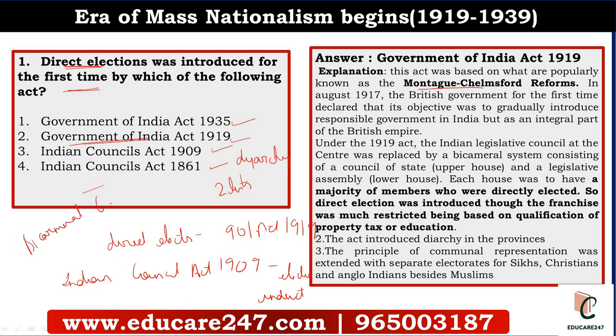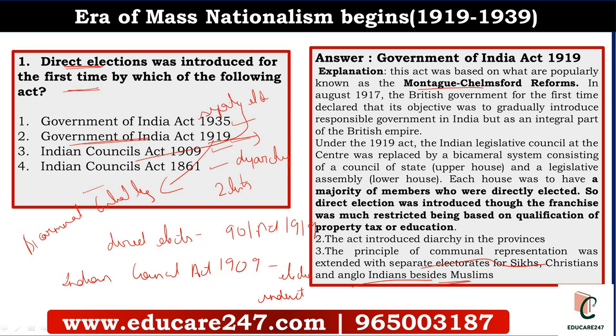a bicameral central legislature. The bicameral central legislature was started by the Government of India Act 1919, and in 1909 they had started separate electorates for Muslims. In the Government of India Act 1919, they further extended separate electorates to Sikhs, Christians, and Anglo-Indians besides the Muslims. So what all we saw in the Act of 1919: bicameral central legislature, diarchy with two lists, direct elections.